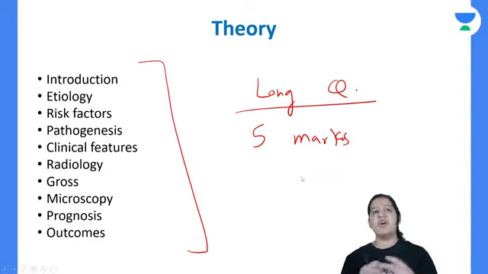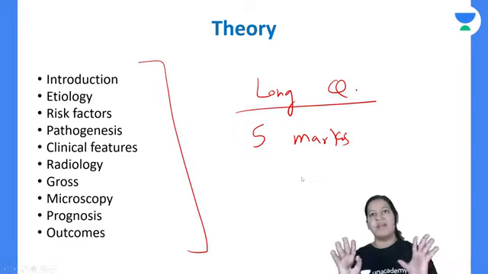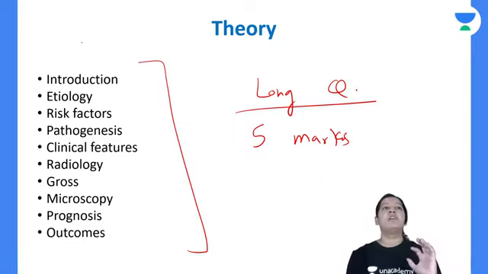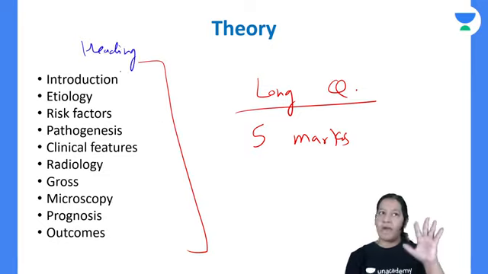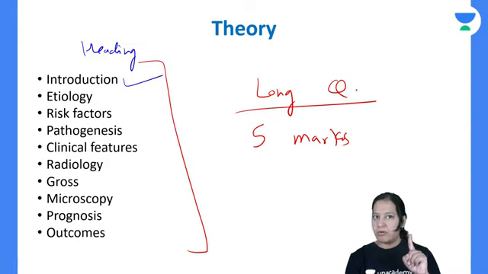Short questions and very short questions are also important. 1 mark, 2 mark, 3 mark. But 5-mark questions are the most important questions. So whatever question you are getting for 5 marks, try to write it down under these headings. Never write in paragraphs in the university exam. Write down under these headings. Write an introduction about that disease.